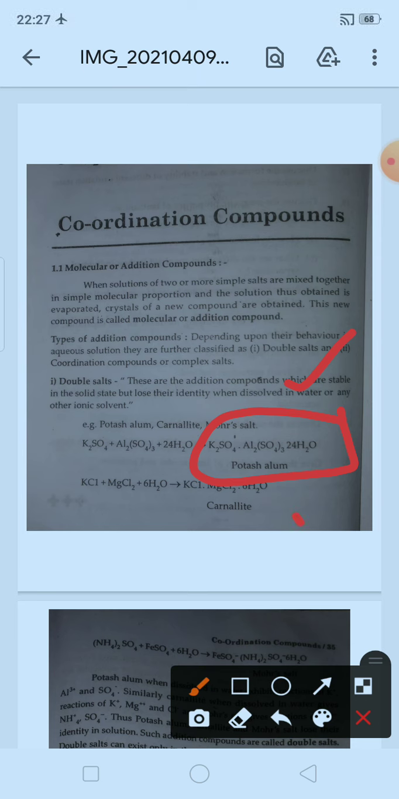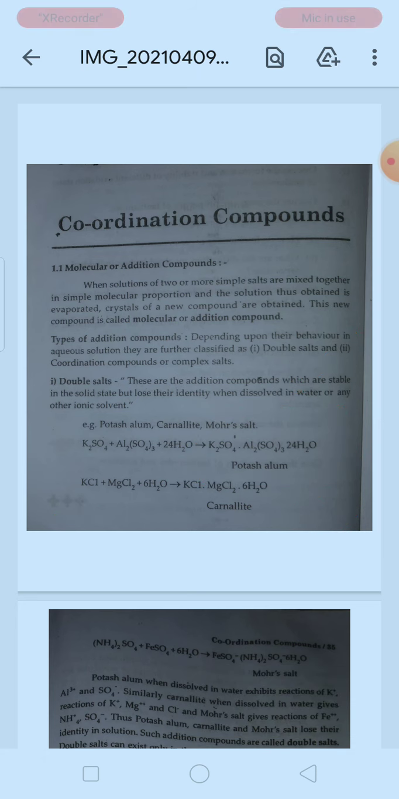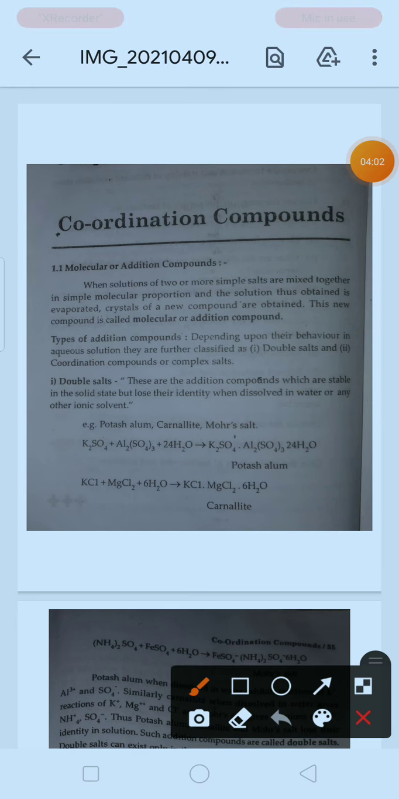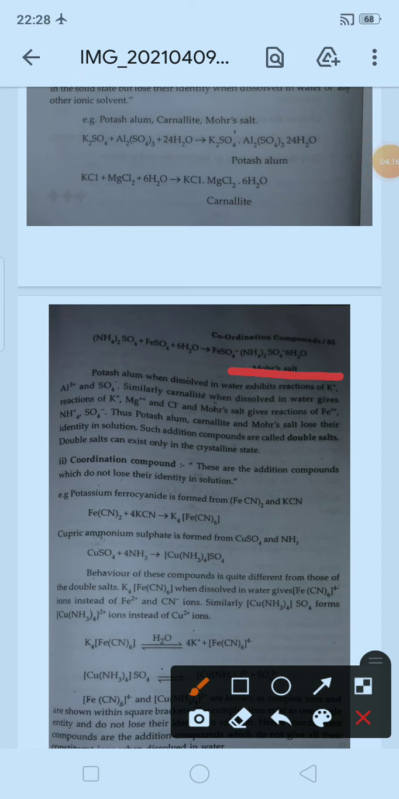Second is carnallite. See the preparation: KCl, that is potassium chloride, and magnesium chloride. When they come in contact with water, or are dissolved in water, they form a complex, that is KCl, MgCl2 and 6 molecules of water. So this is the second one, carnallite, along with potash alum. If you scroll again you will get the third example, that is Mohr salt. These three are very common examples of double salts.